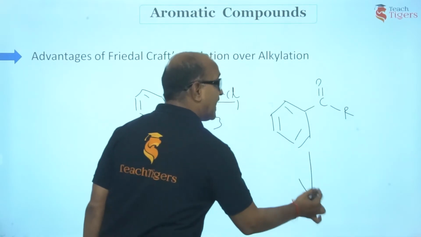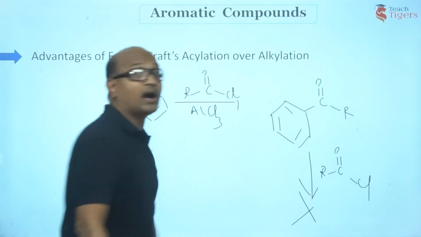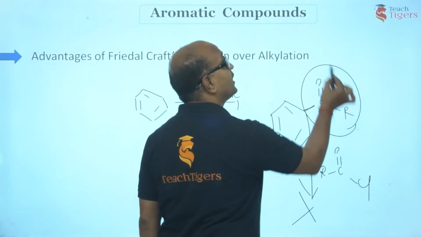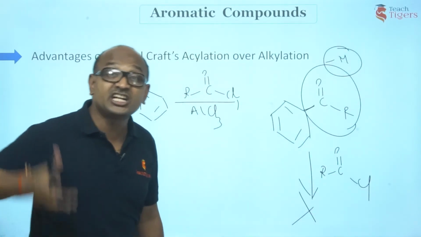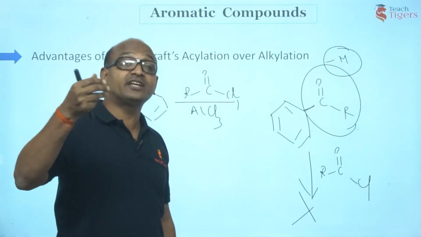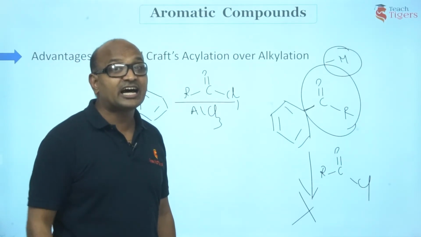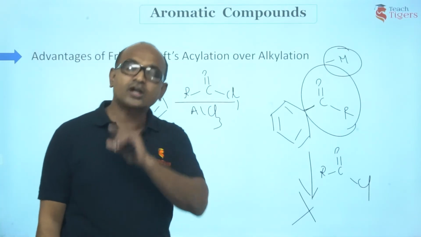Now, can I carry out acylation further? The answer is no. Why? This C=O is an electron withdrawing group. This is a -M group. Does it increase the reactivity toward electrophilic substitution, or does it decrease the electron cloud density on the benzene ring? You're right.